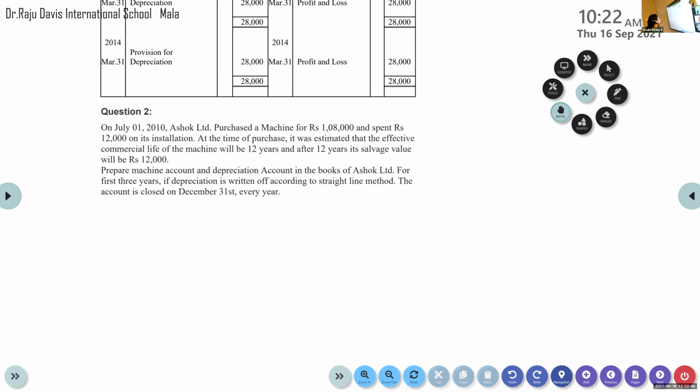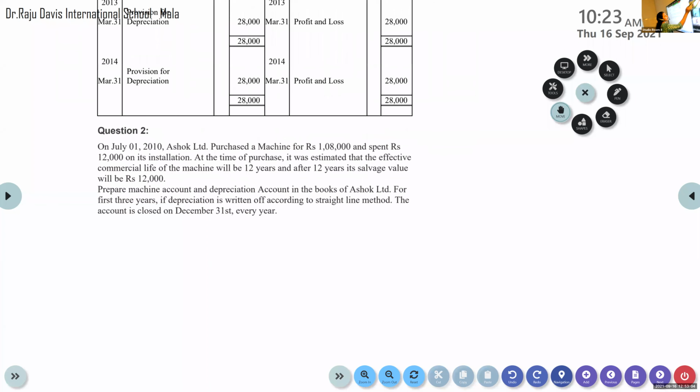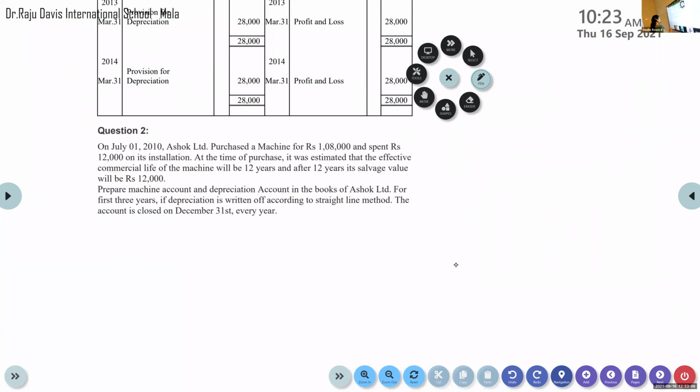How much is that? 12,000. You are asked to prepare machinery account and depreciation account for the first 3 years. Why 3 years? Because it is expected for 12 years, so you are only asked to prepare for 3 years, if depreciation is written off according to straight line method.